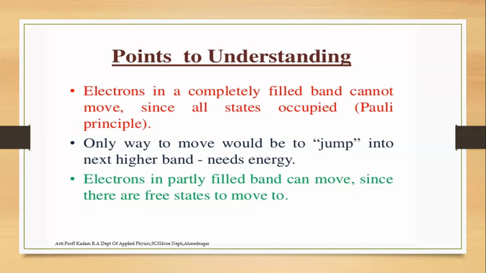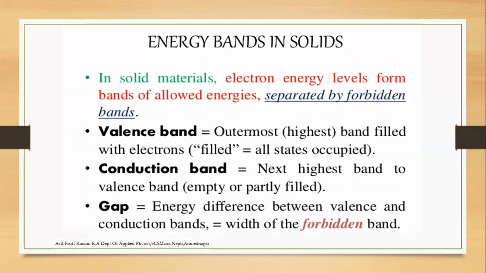Okay, so in that Pauli's exclusion principle, the electron jumps into the next higher energy band. Energy is required for the electron to jump. An electron in a partially filled band can move, since there are free states to move into. So energy is required.